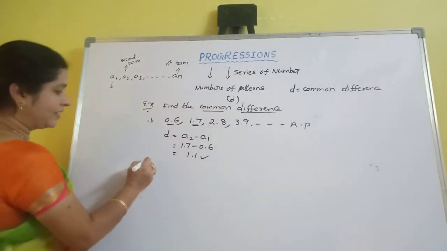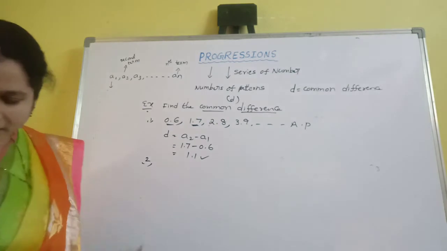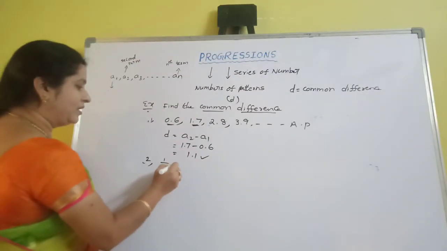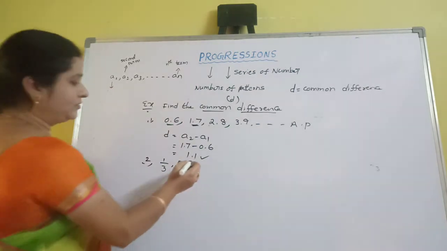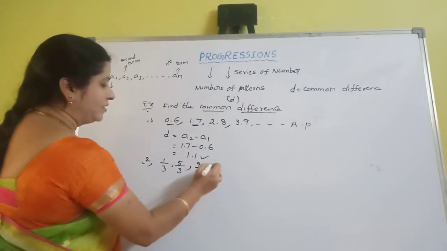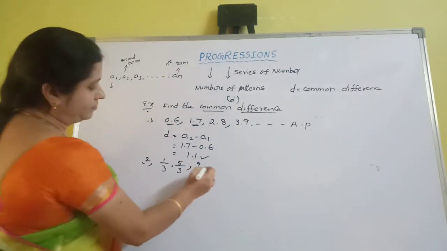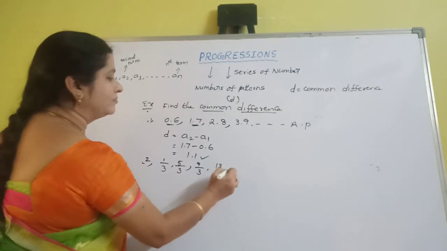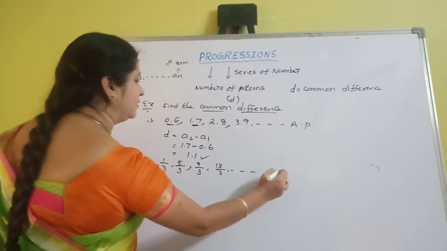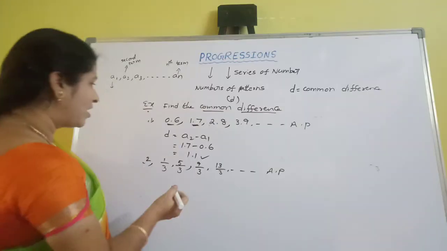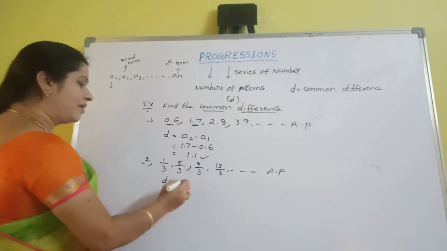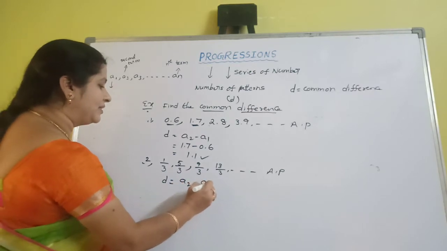Let us take another example. Find the common difference of 1 by 3, 5 by 3, 9 by 3 and 13 by 3. This is also in AP. So what is the common difference? Find the common difference means what is the formula? A2 minus A1.